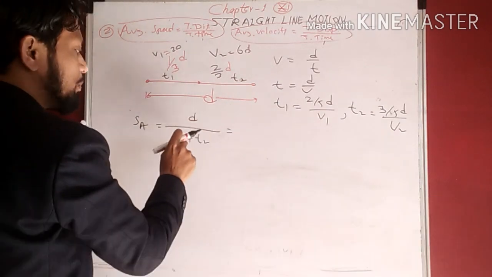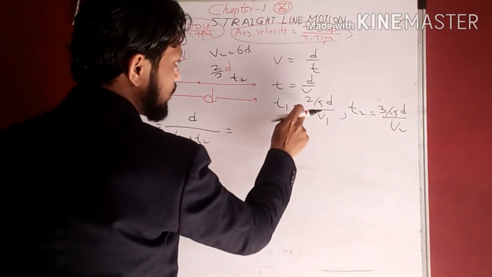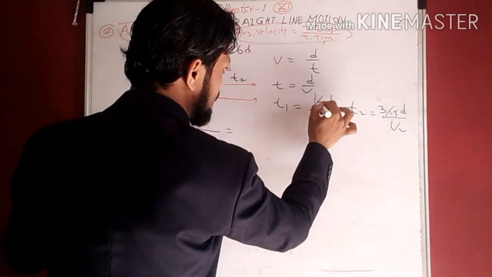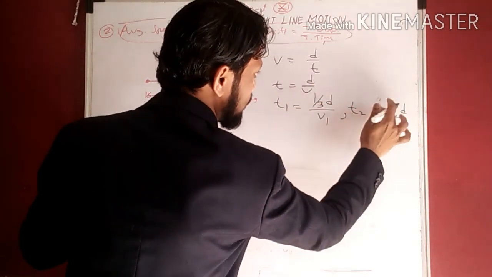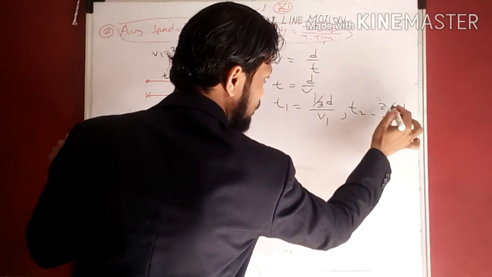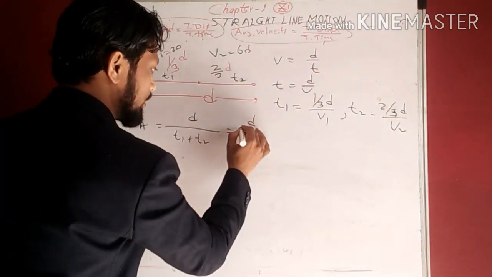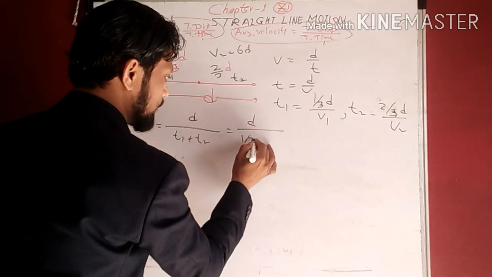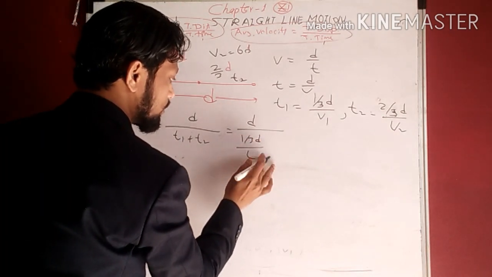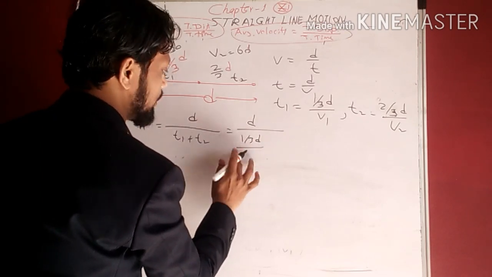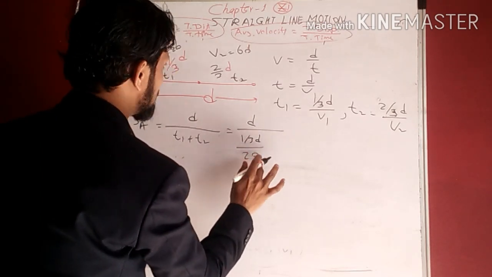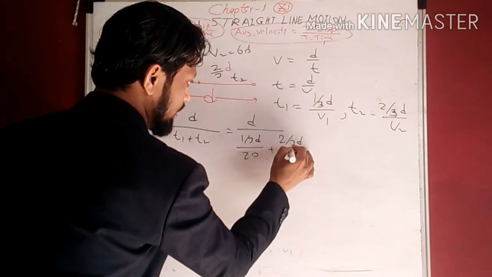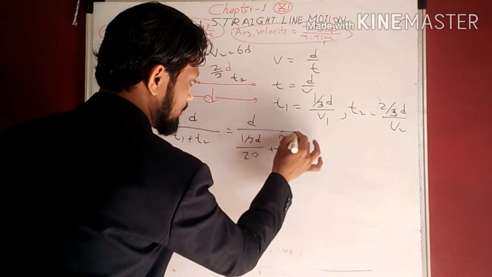Okay, so d upon time t1 plus t2, in terms of this formula, 1/3 of d into v1, 2/3 of d into v2. So put this value here, we get d upon 1/3 of d upon v1, v1 is equal to 20, plus 2/3 of d with speed 60.